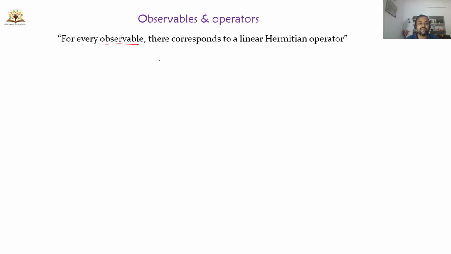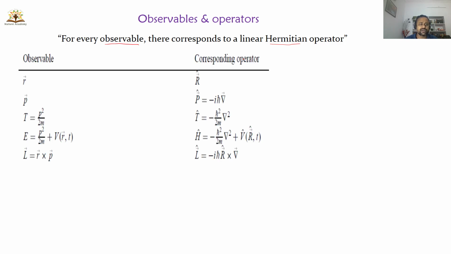For each and every observable, there is a linear operator, and that too a Hermitian operator. What is a Hermitian operator? We'll discuss that later. Here, please remember that every observable is associated with an operator. So this is the second postulate of quantum mechanics. Let us see some examples of observables and corresponding operators.